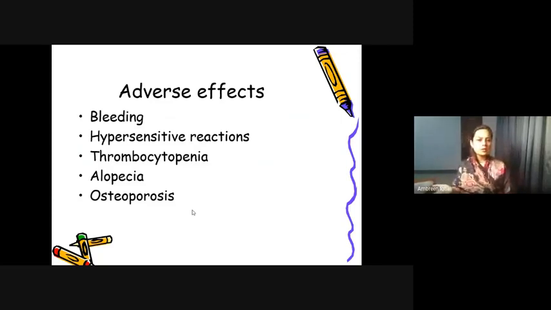Hypersensitivity reactions like skin rashes may occur. Thrombocytopenia is a decreased platelet count in the body. Alopecia is baldness, and osteoporosis. These are the different side effects of these anticoagulants.